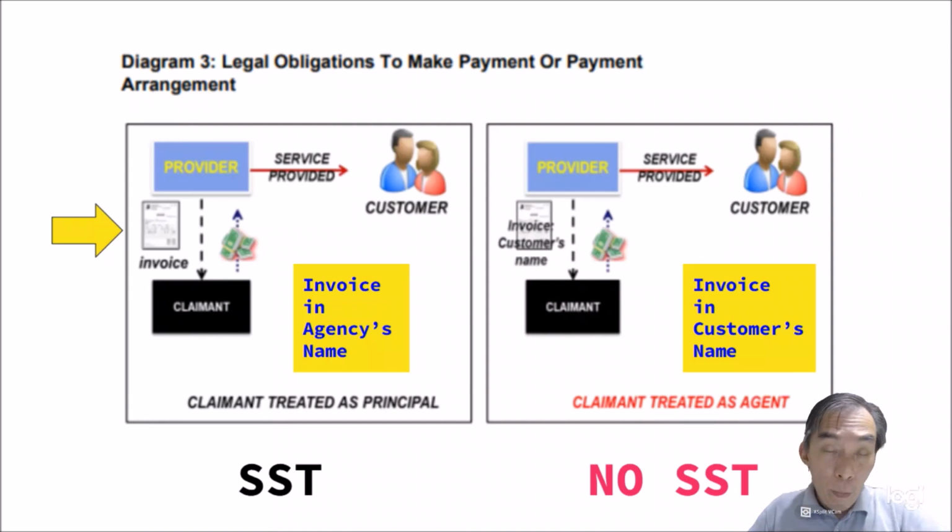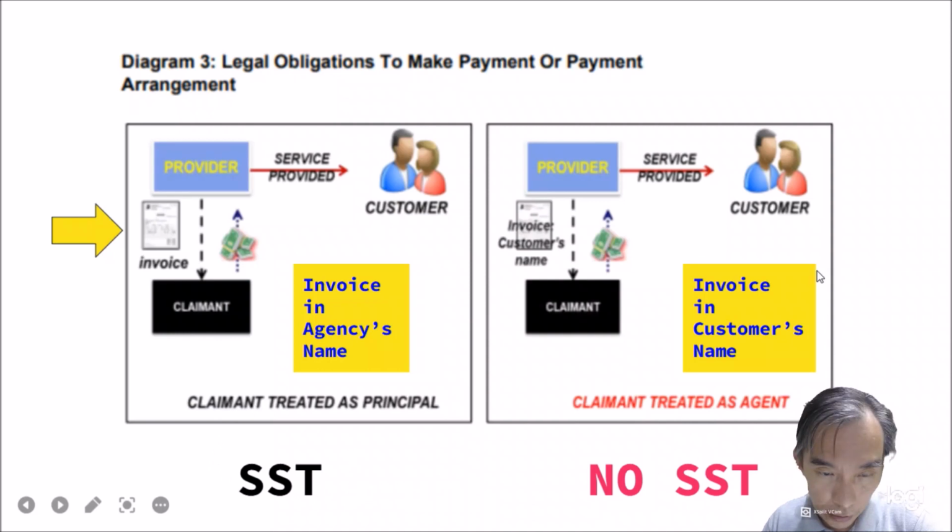So we move on to the legal obligation to make payment or payment arrangement. This would be another way to highlight whether SST is chargeable or not. So here again, on the left hand side SST is chargeable, on the right hand side no SST is chargeable. The first scenario is, a provider, a plumber, provides the business of plumbing, he doesn't know who the owner is.